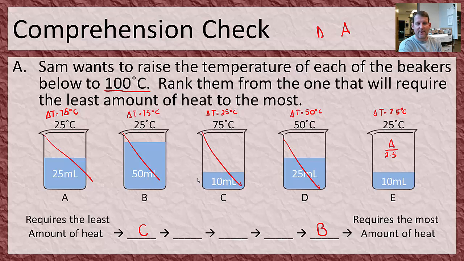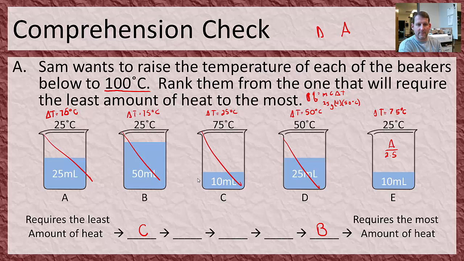So the other way we can do it is to revert to just calculating the Q for each one. Q is equal to mcΔT. The mass here is going to be 25 grams times, let's just call the specific heat 4 for both of them right now, just to make life a little easier, and then a change in temperature of 50 degrees Celsius. This isn't the true number, but it'll give us how big they are compared to each other.